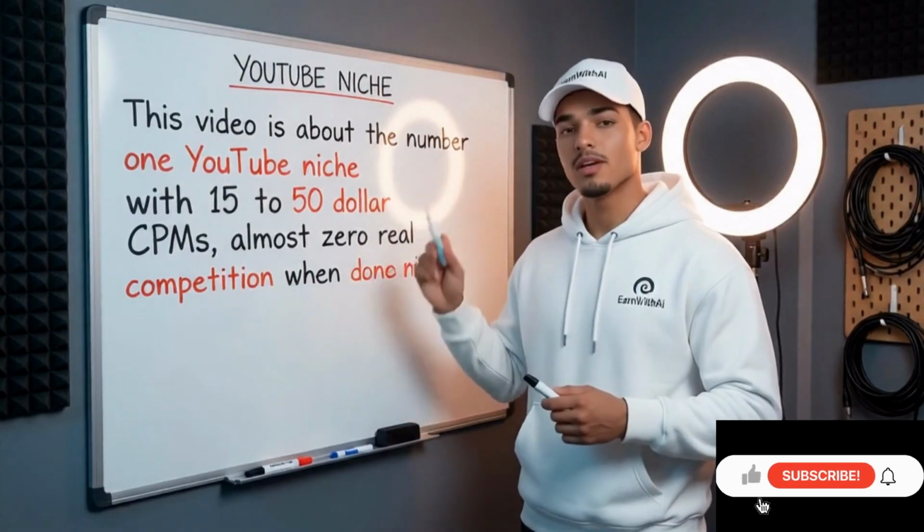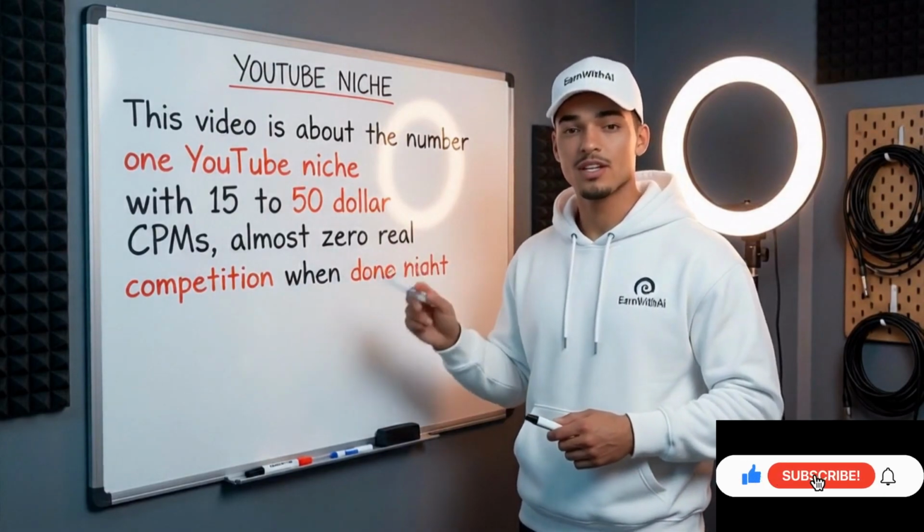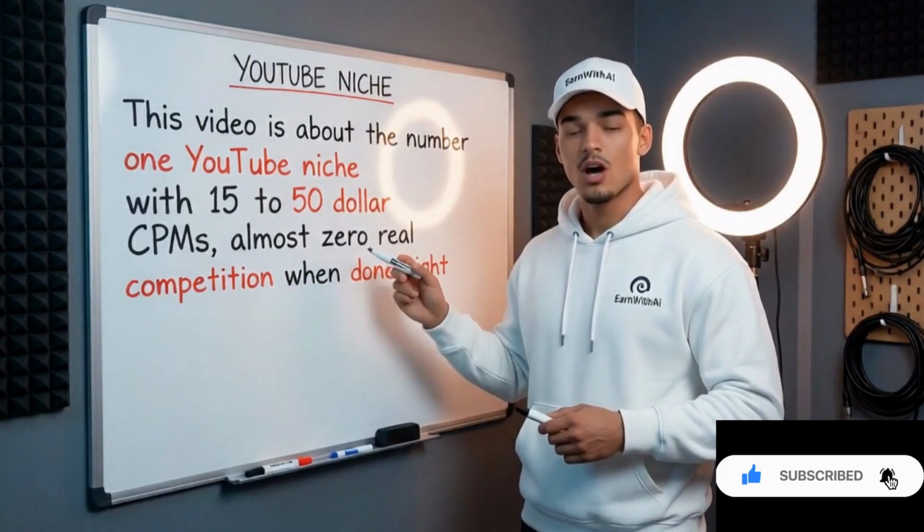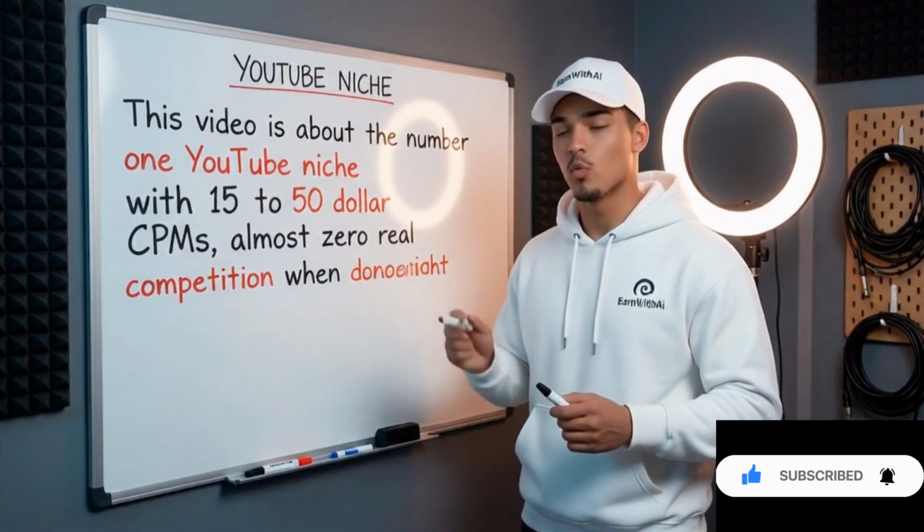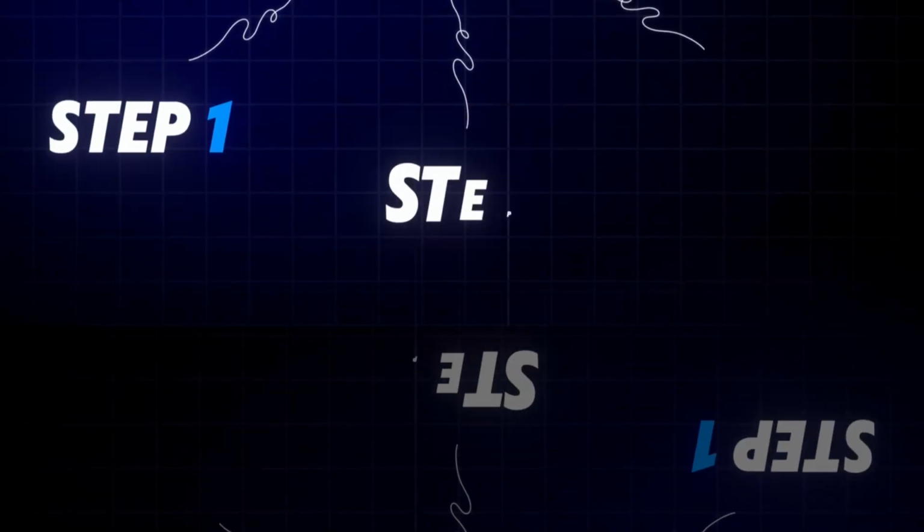This video is about the #1 YouTube niche with $15 to $50 CPMs, almost zero real competition when done right. And a step-by-step process so simple, you can have your first video published in under 3 hours.